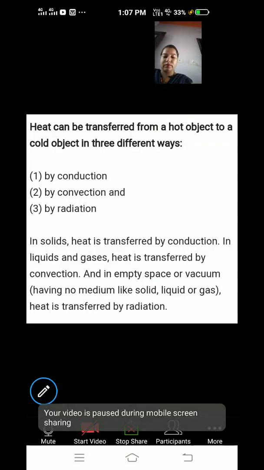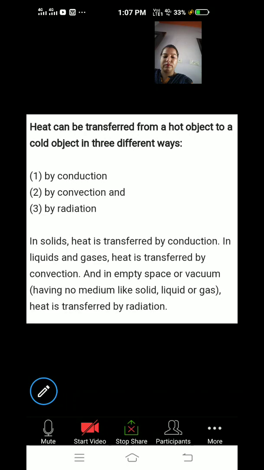Now, we are discussing how heat can be transferred from a hot object to a cold object. There are three methods. We have already discussed the three methods in brief. The first method is conduction, the second method is convection, and the third method is radiation. And you know that in solids, heat is transferred by conduction. In liquids and gases, heat always gets transferred by the convection method.